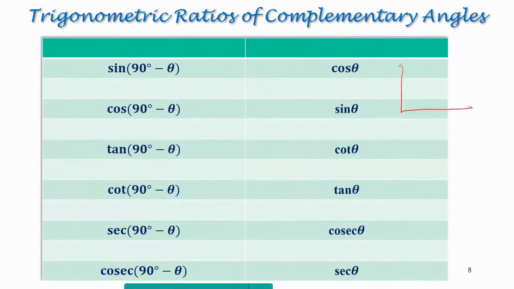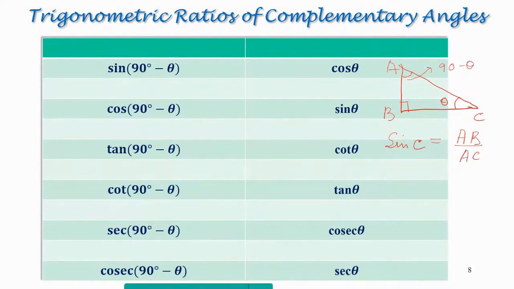Say I'm making a right angle triangle and I'm naming this angle theta. This is my right angle, so this is my hypotenuse. Say I'm naming the vertices A, B, and C. Now let us see what is sine of angle C. Sine of angle C, as we have just done, is perpendicular upon hypotenuse, so that is equal to AB by AC. Now we know angles of a triangle add up to 180 degrees. So if this is 90 and this is theta, this angle has to be 90 minus theta.